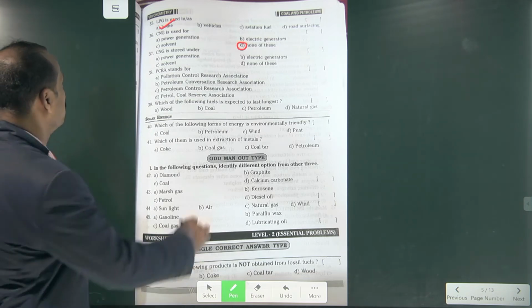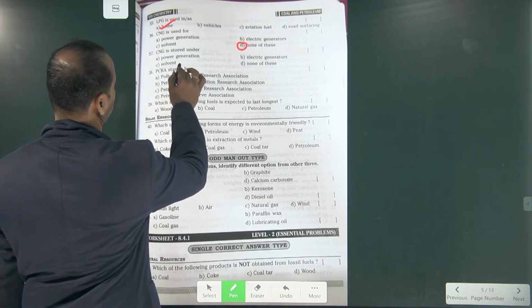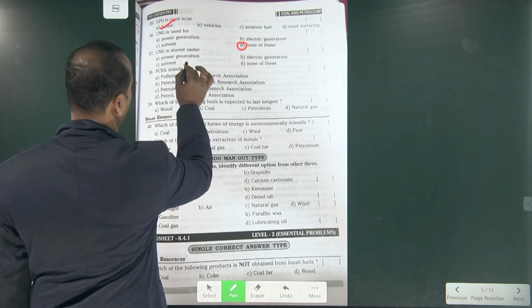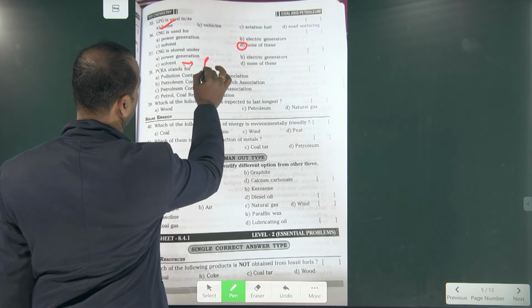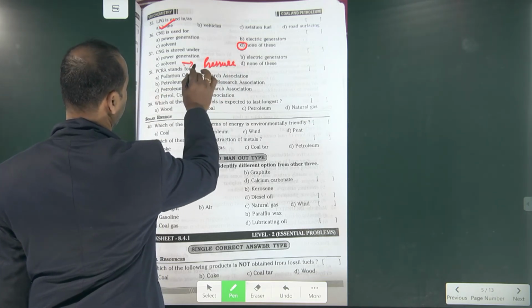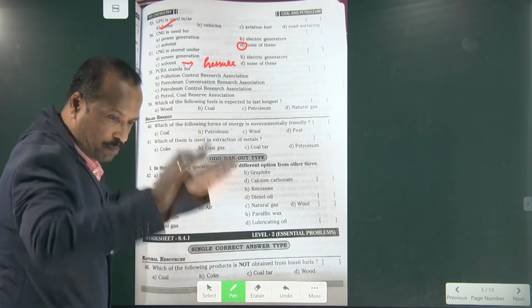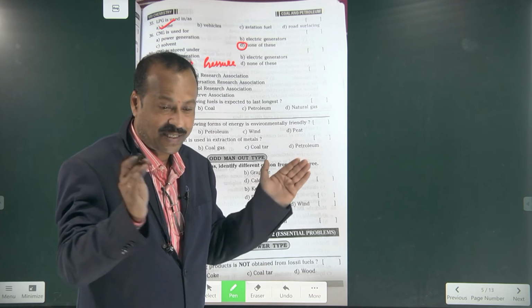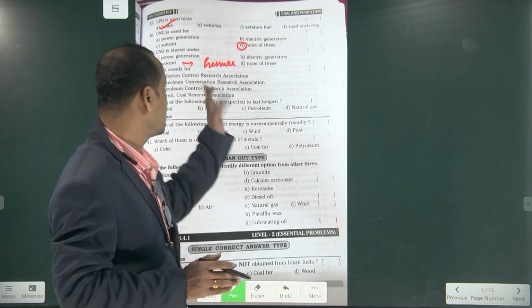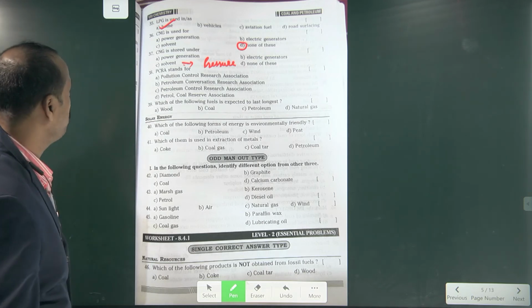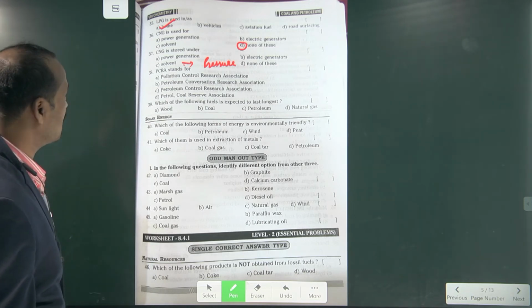Now CNG is stored under, no, you have to write the same options I have given. Options should be different here. It should be under high pressure. So under high pressure, it will be compressed. That's what compressed natural gas is, so pressure should be there. Here and here the same options are printed. That's wrong.